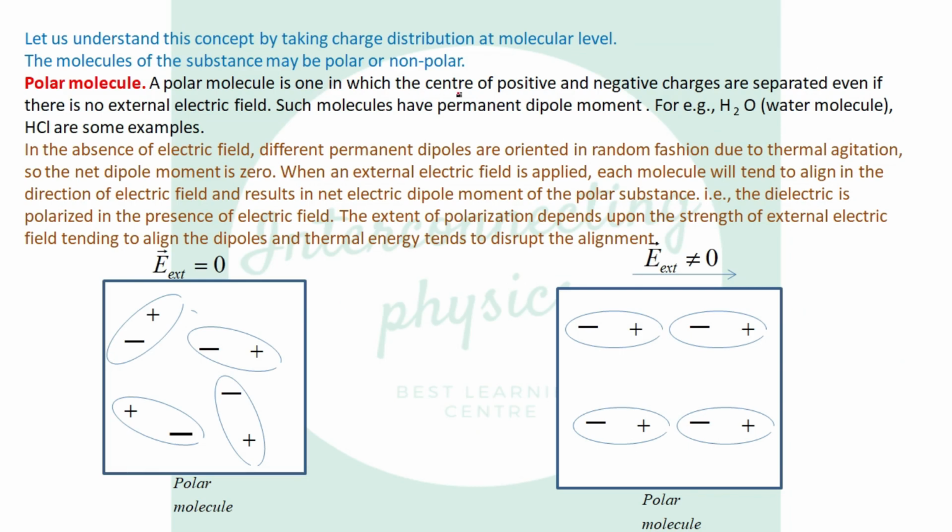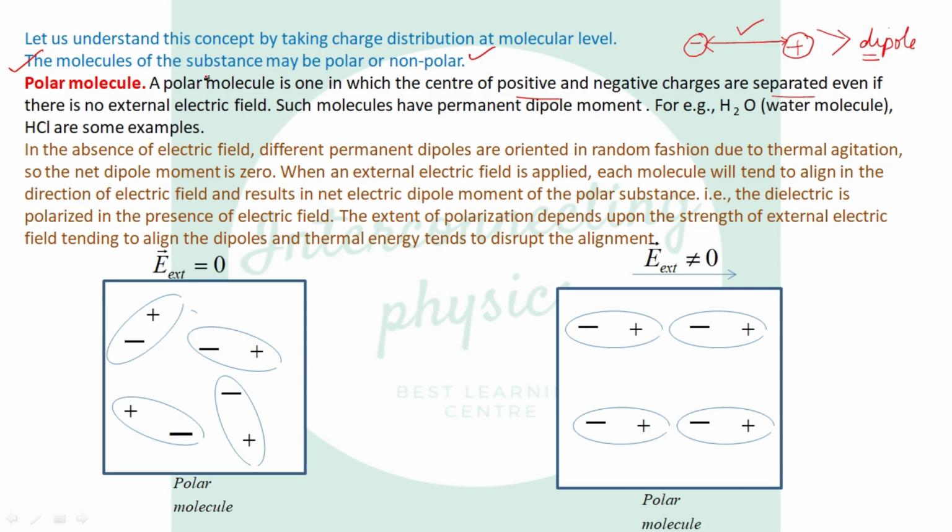Now, let us discuss this concept by taking polar molecules and non-polar molecules. Substances may be polar or non-polar. A polar molecule is one in which the center of positive charge and the center of negative charge are separated. Equal and opposite charges separated by some distance constitute a dipole. So it means a polar molecule has its permanent dipole moment.